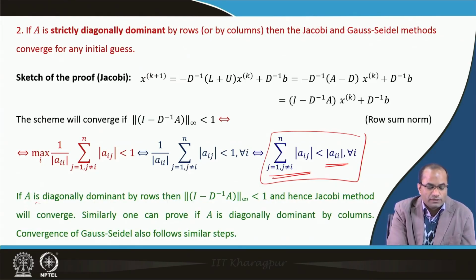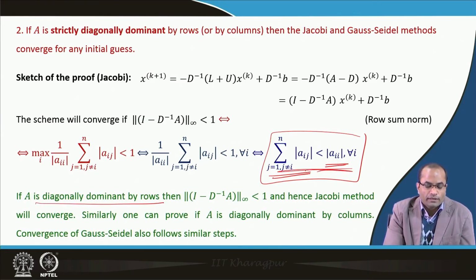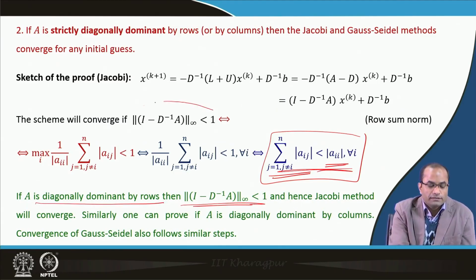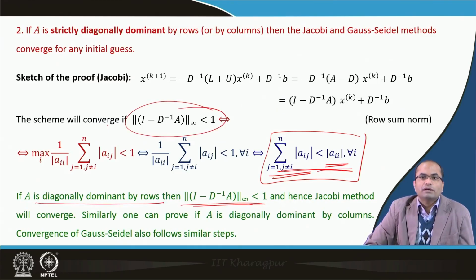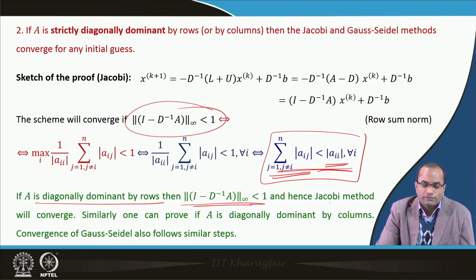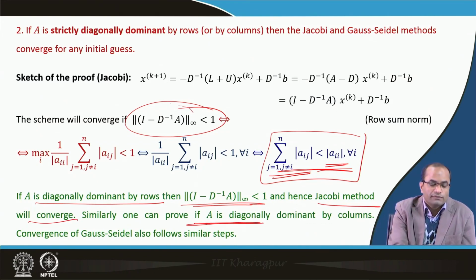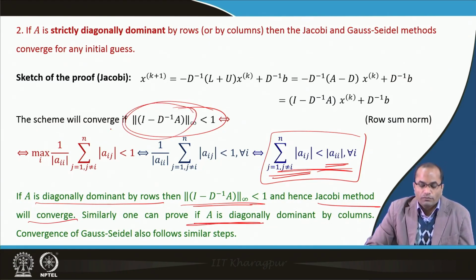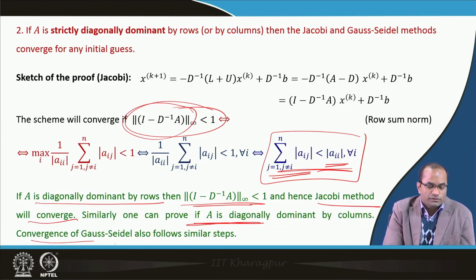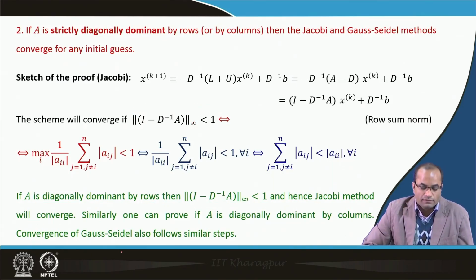So, if A is strictly diagonally dominant by rows, this norm will be less than 1, and from the previous result we know that the method will converge. Similarly, we can prove it if A is diagonally dominant by columns. In that case, we have to talk about the one norm.